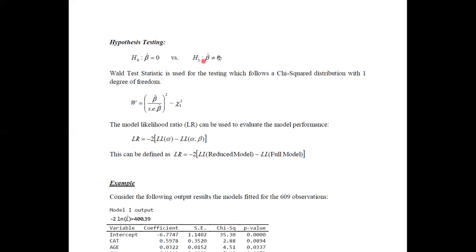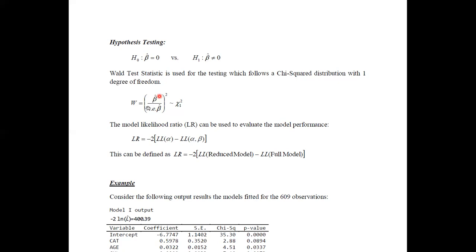And to test the significance of the parameters, you can use the Wald test statistic, which follows a chi-square distribution with 1 degree of freedom. Therefore, we can define the Wald test statistic as beta hat divided by the standard error of beta hat.